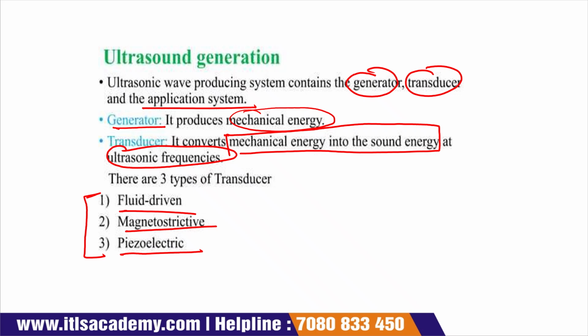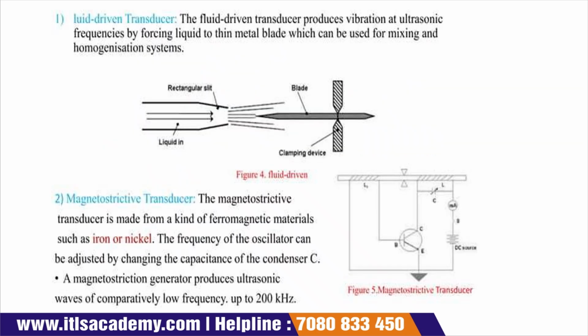After this ultrasonic generation, come to our next slide. The first transducer is your fluid driven transducer. Fluid driven transducers are used for the production of vibration.